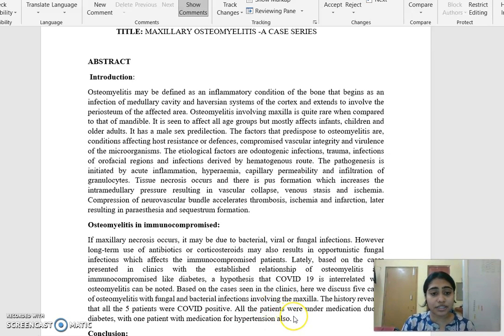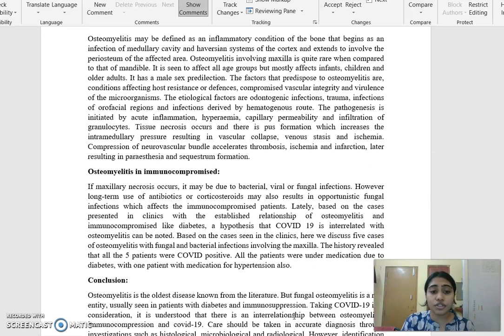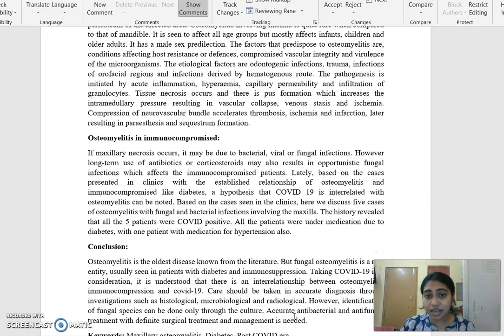Osteomyelitis in immunocompromised. If maxillary necrosis occurs, it may be due to bacterial, viral, or fungal infection. However, long-term use of antibiotics or corticosteroids may also result in opportunistic fungal infections, which affects immunocompromised patients. Recently, it has been understood that COVID-19 is associated with immunocompromised states like diabetes.